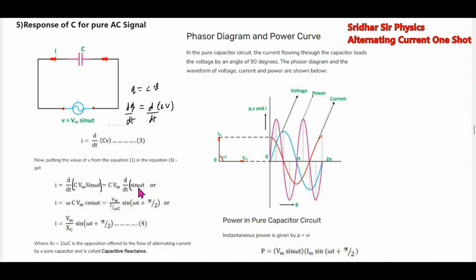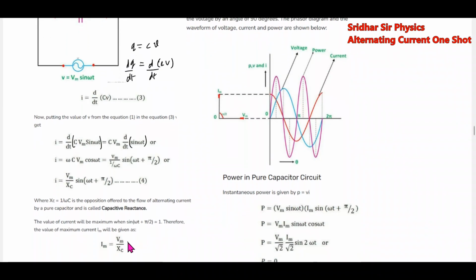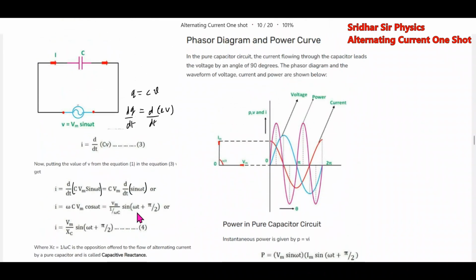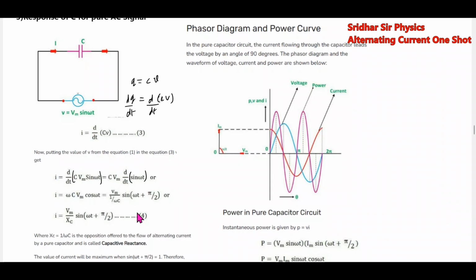CVm will come outside. Derivative of sin omega t will be cos omega t. Rewriting everything, we'll get the expression for current. So this is called capacitive reactance. Further, this will become Vm by omega C. What is X? X equal to 1 by omega C. Then expression for current is this much, Im sin omega t plus pi by 2. So what is a capacitor? Capacitive circuit where the current will lead the voltage.